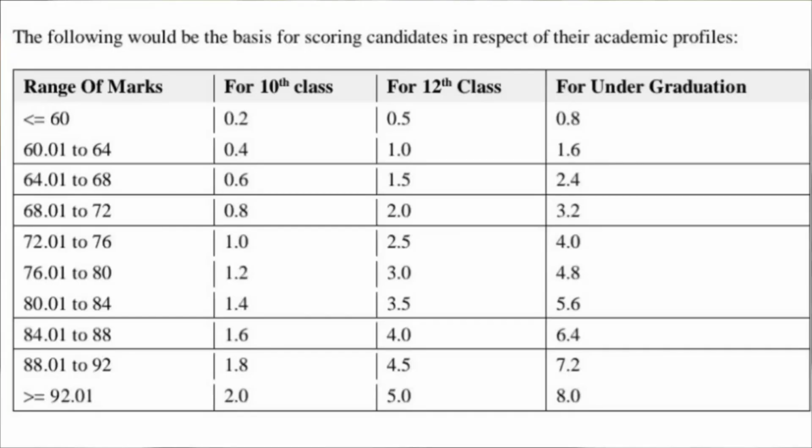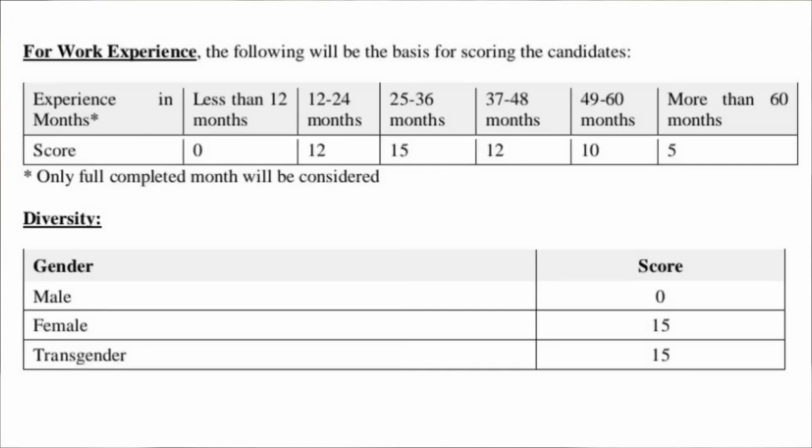Then if we consider the overall work experience score calculation, if you have work experience between 12 to 24 months, there are 12 points. If it is between 25 to 36 months, there are 15 points. If it is between 37 to 48 months, there are 12 points. If it is between 49 to 60 months, there are 10 points. And if it is more than 60 months, there are 5 points.